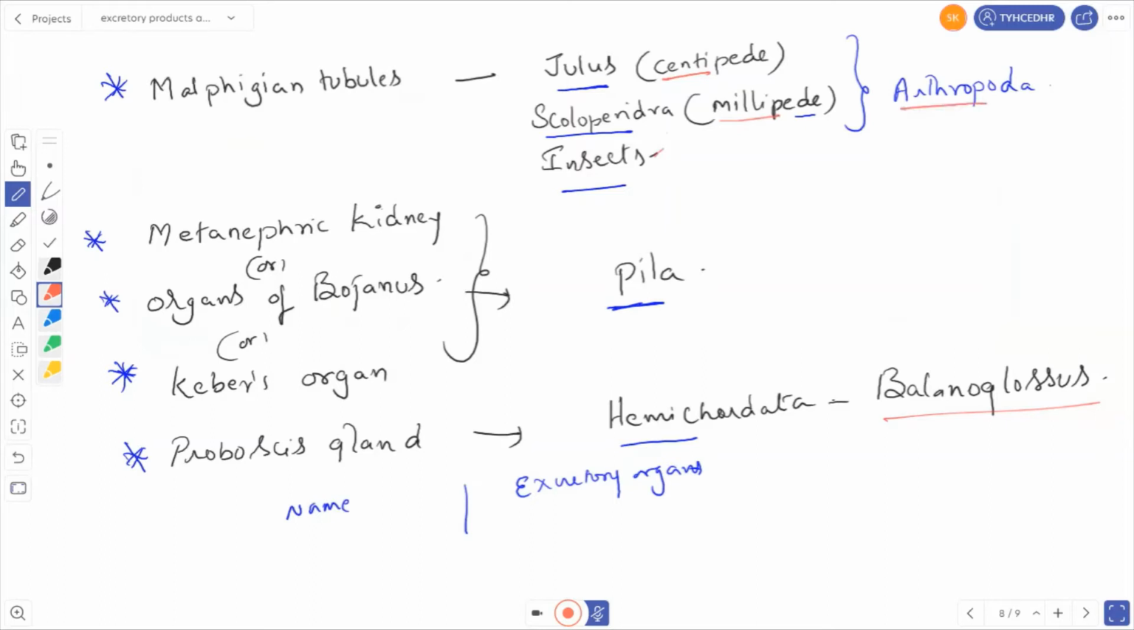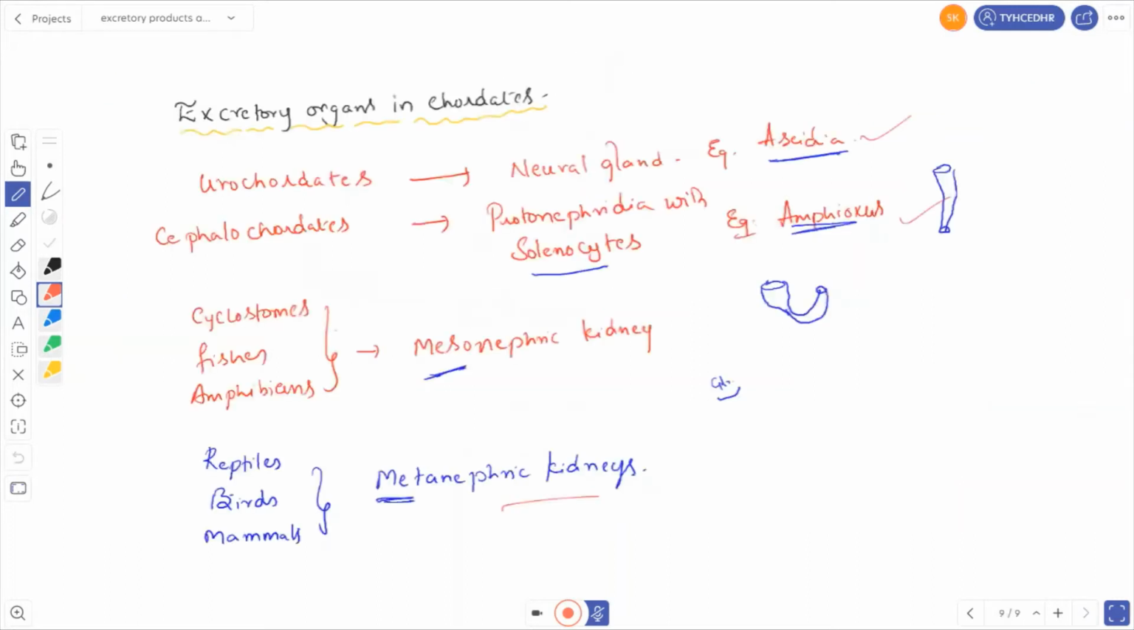Metanephric kidney, organ of Bojanus or Keber's organ, are the excretory organs in Pila globosa. Pila belongs to Mollusca, class Gastropoda. Okay. Then proboscis gland is the excretory organ in Hemichordata. Example is Balanoglossus. Now let us see excretory organs in chordates.